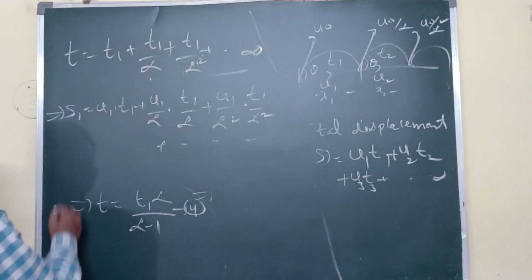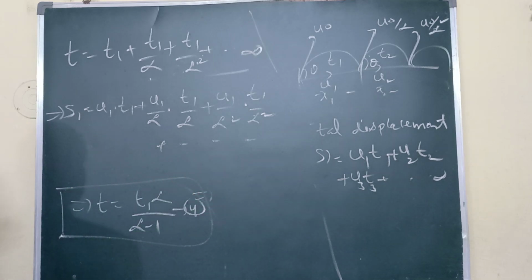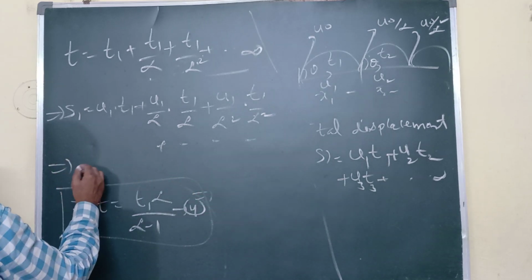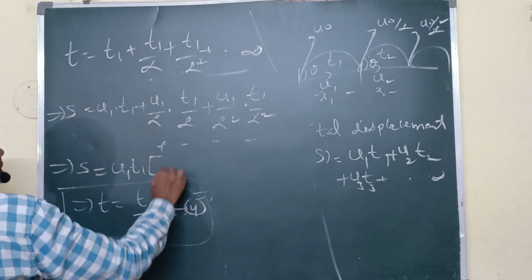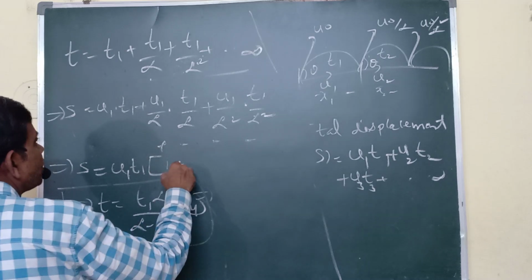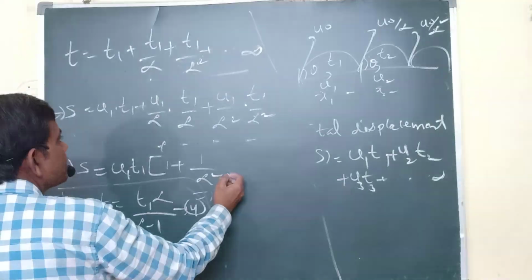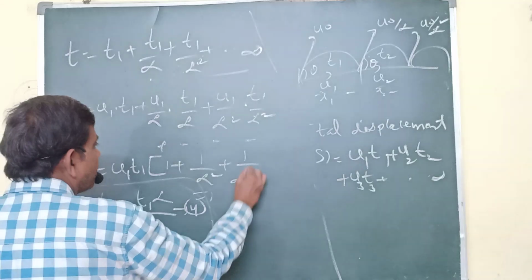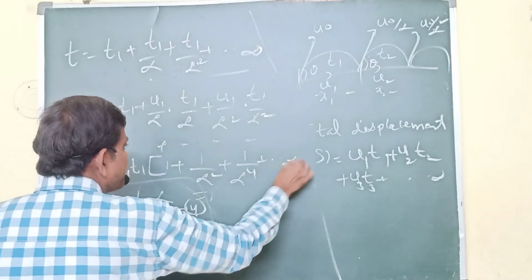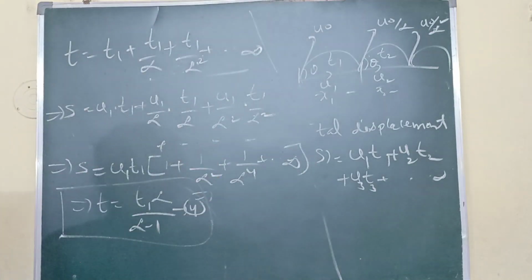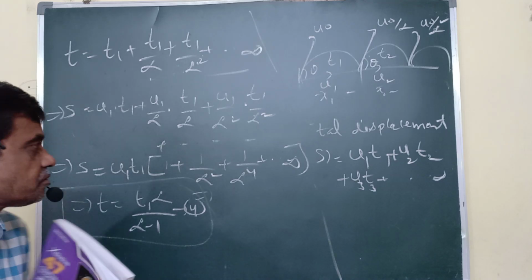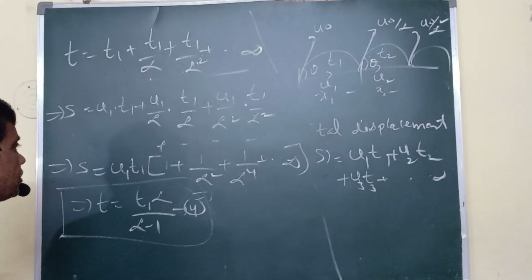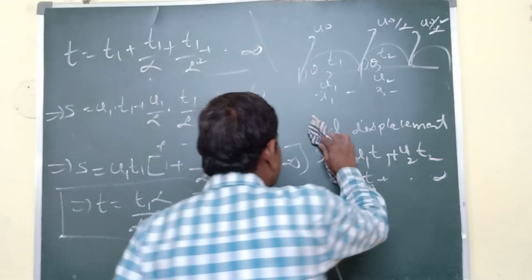Now, this is the total time; we want to use this. Now, S equals total displacement. I am taking U1 T1 common. What am I getting here? 1 plus 1 by alpha square plus 1 by alpha power 4, up to infinity. That is the total displacement. Now this also is an infinity GP.